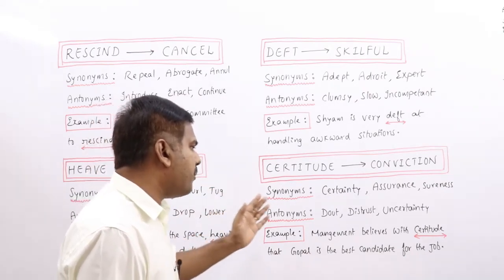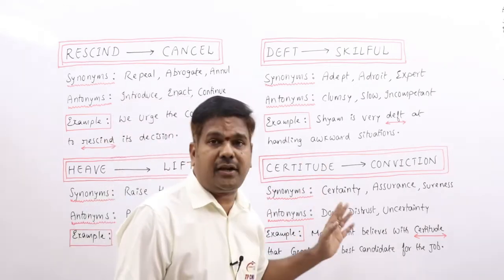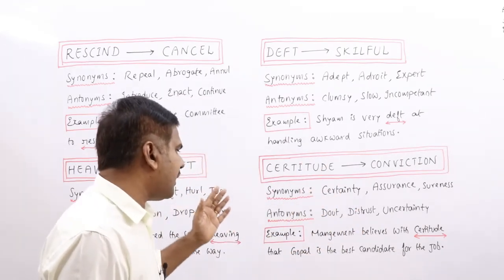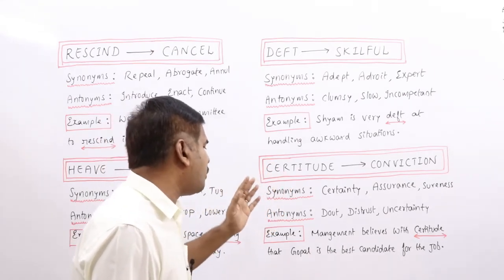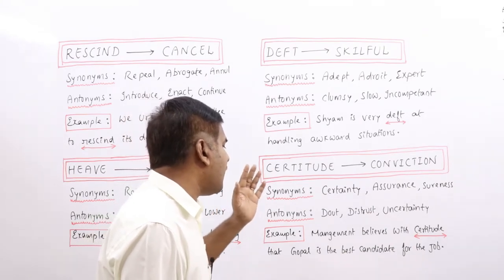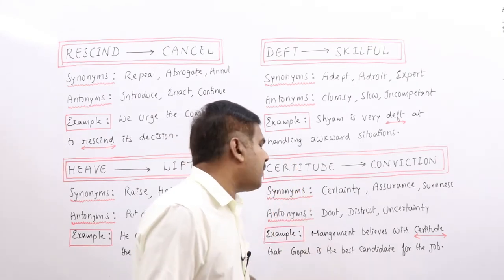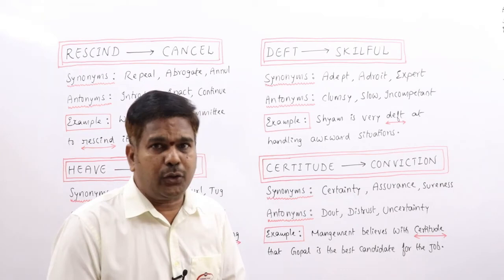Example: management believes with certitude that Gopal is the best candidate for the job. It is impossible to predict the outcome of the negotiations with any degree of certitude.